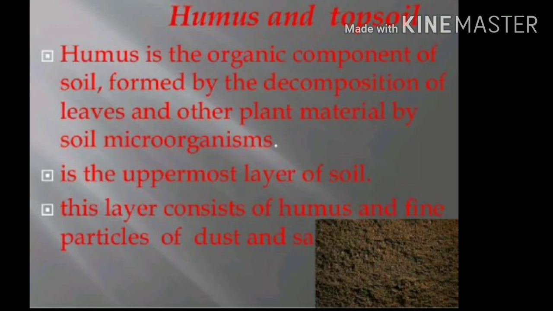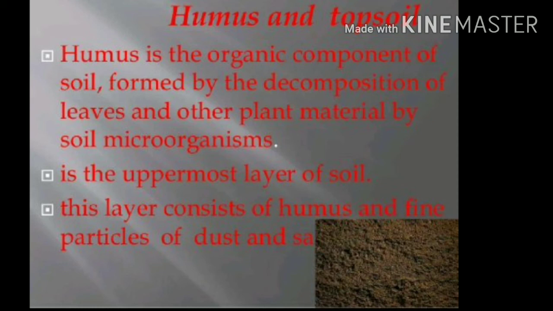This layer consists of humus and fine particles of dust and soil. This is very important, because for agriculture purposes we are using the topsoil. And humus increases the fertility of the soil. So we have seen how important humus is.